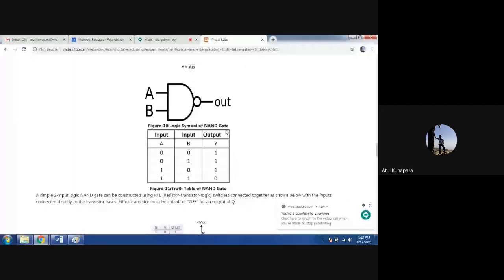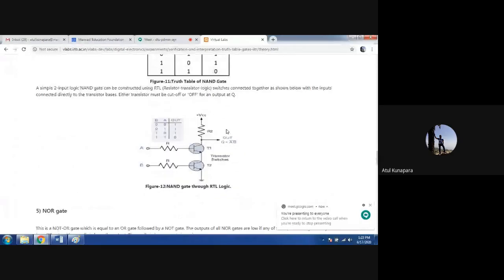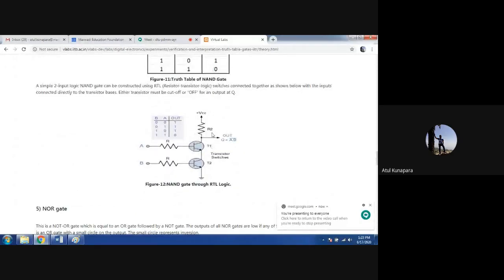Now you look at here how we can realize this NAND gate using resistor transistor logic. See here the circuit. It is now very common for you because it is a similar kind of circuit to the one we used in our AND gate circuit. Here, you can now see the difference between the two circuits.